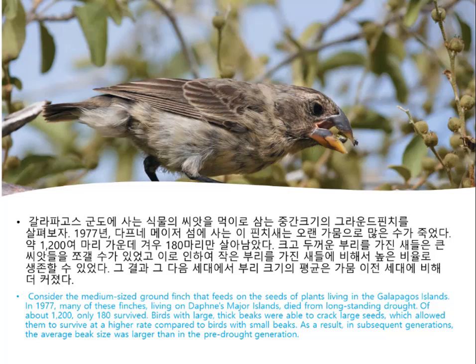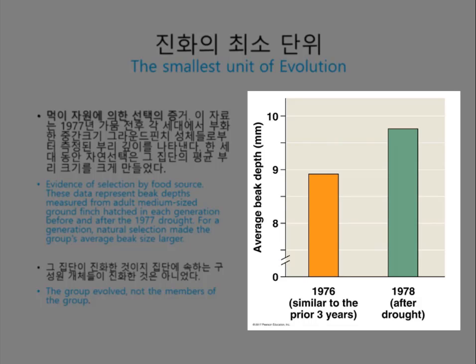Birds with larger, deeper beaks were better able to crack and eat these larger seeds, and they survived at a higher rate than did finches with smaller beaks. Since beak depth is an inherited trait in these birds, the offspring of surviving birds also tended to have deep beaks. As a result, the average beak depth in the next generation of G. fortis was greater than it had been in the pre-drought population. So the figure shows the finch population had evolved by natural selection.